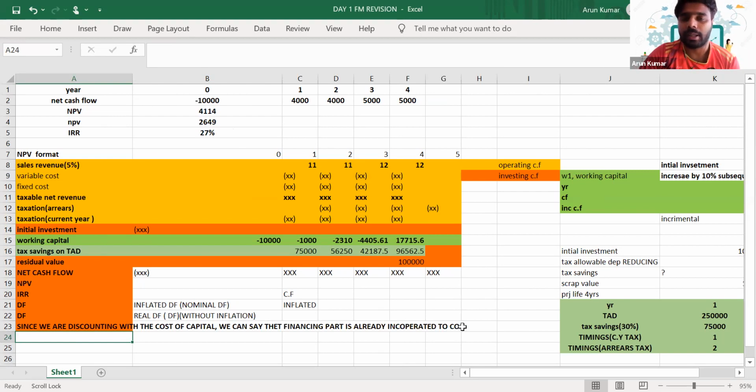So we don't need to consider it again in your cash flows. Is it clear, Munawar? Okay, perfect.